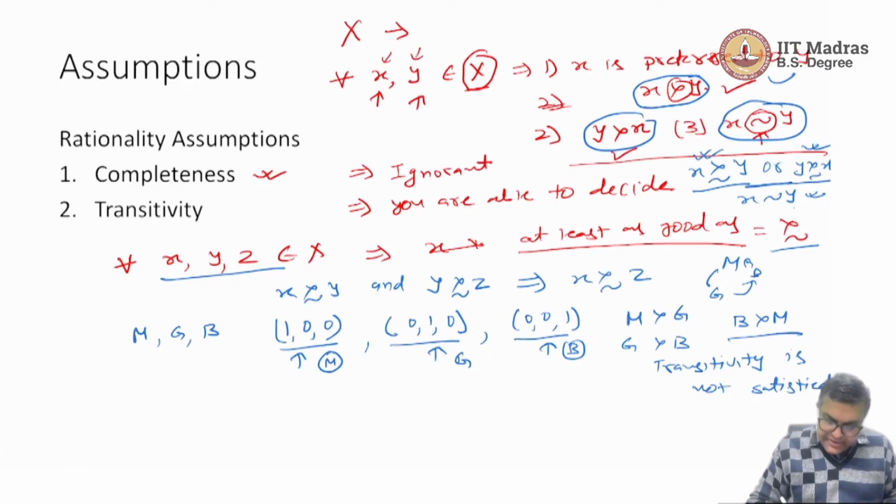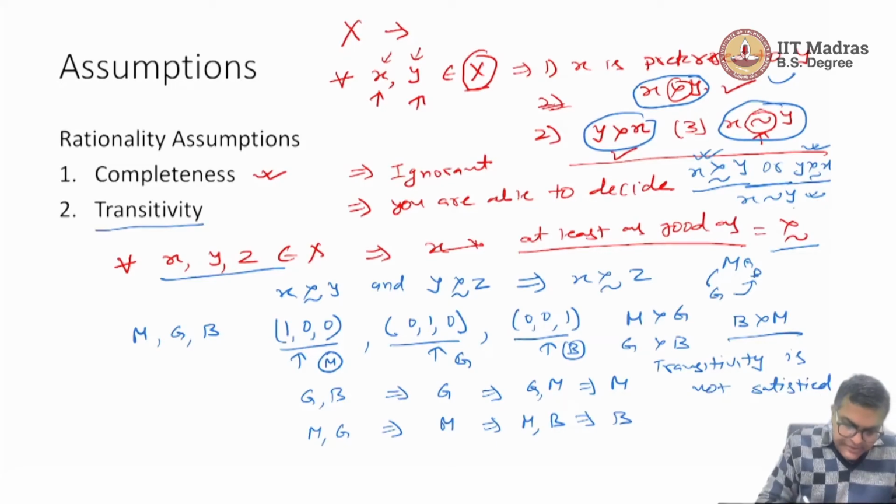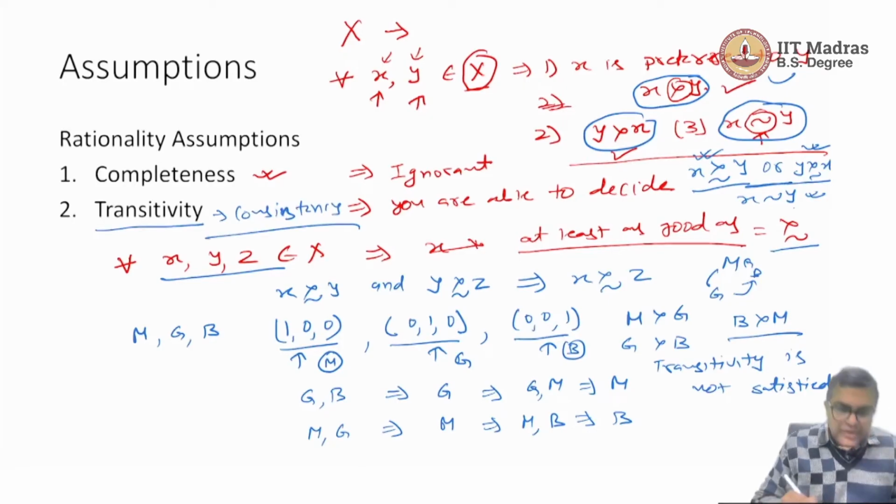Let us say first he is given guava and banana, he will pick guava, and then he is given guava and mango and he will pick mango. So, selection is of mango. We can get anything selected, even banana can get selected. Let us say if we want banana to be selected, we can start with mango and guava. This person will select mango, and then mango and banana, this person will select banana. So, anything and everything can happen because consistency is violated. So, transitivity is simply about consistency. That is what it is all about.